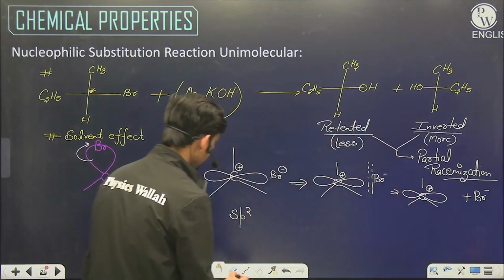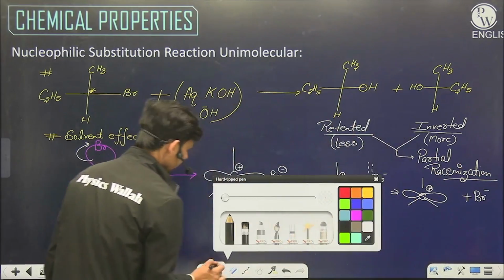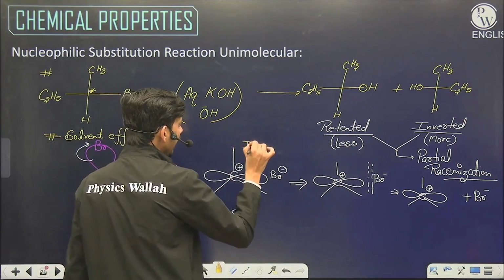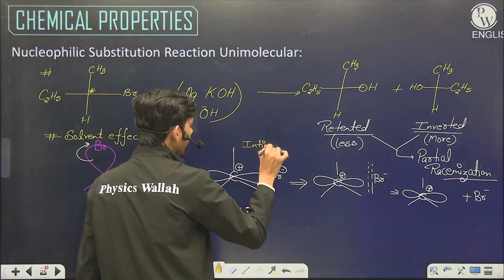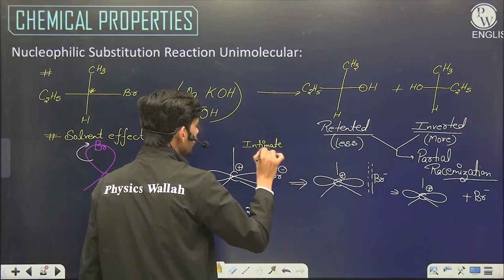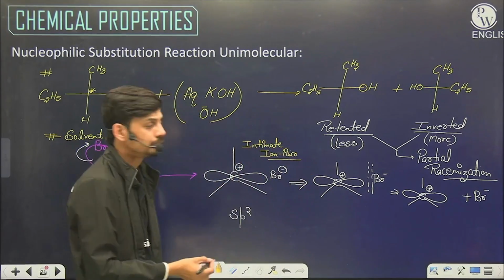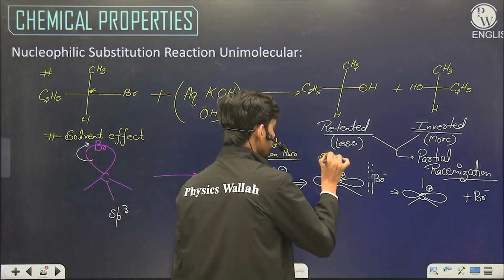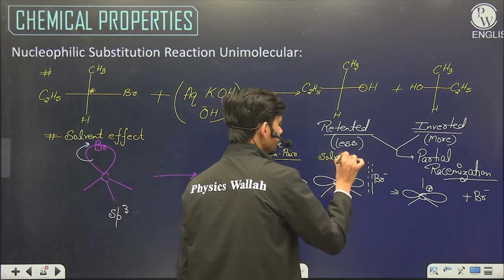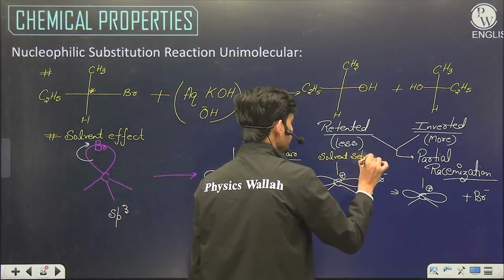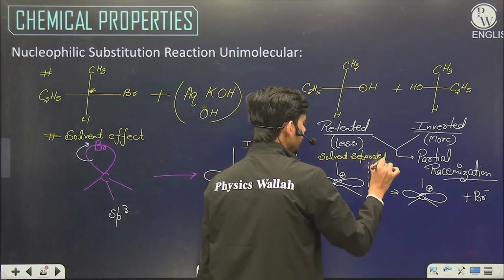So this is called intimate ion pair, because ions are formed but they are not moving away from each other. And this is called solvent separated ion pair.